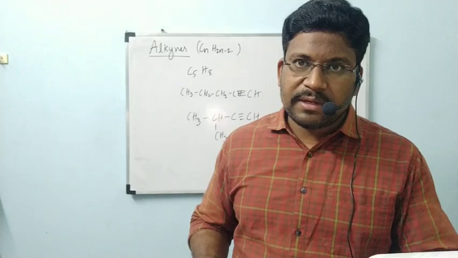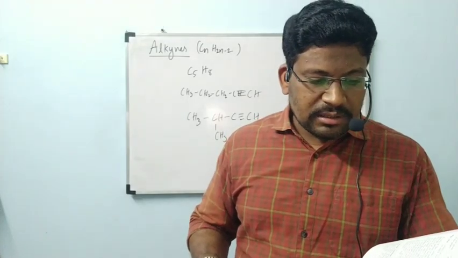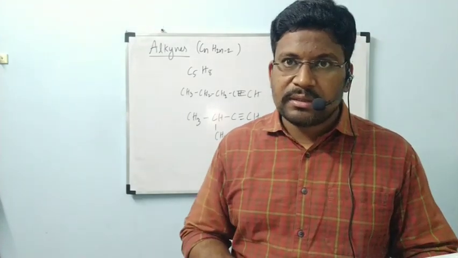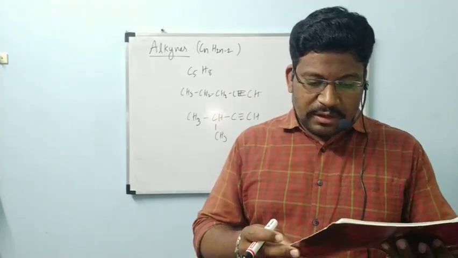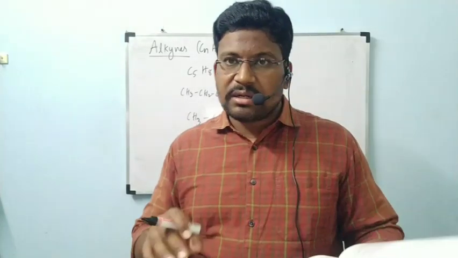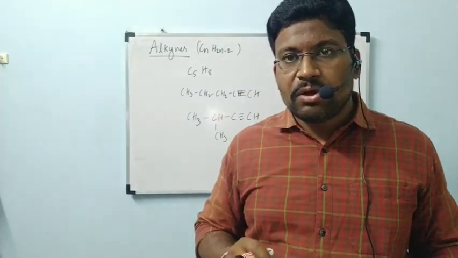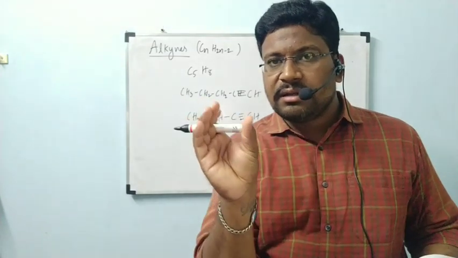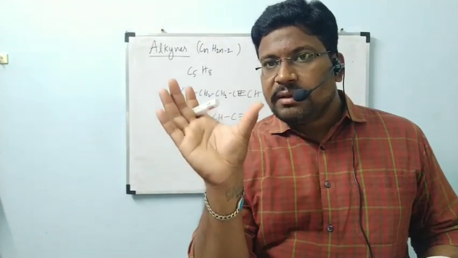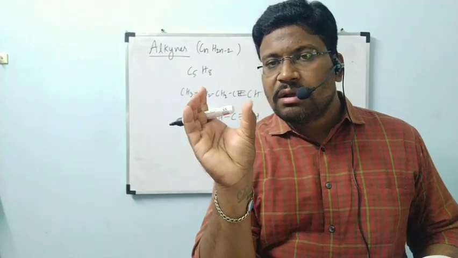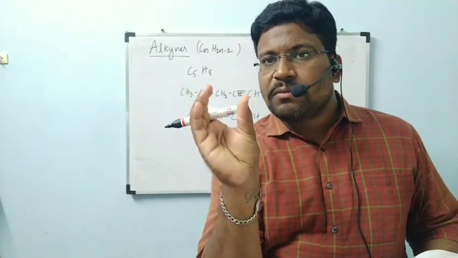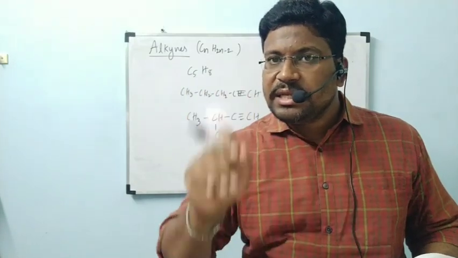Double bond requires 681. Single bond requires 348 kilojoules per mole only. The C triple bond C bond length is shorter, 120 picometers. It is very near. Why? Triple bond is present, so between carbon and carbon the attraction is more. When attraction is more, they will come closer. That means bond length is less.